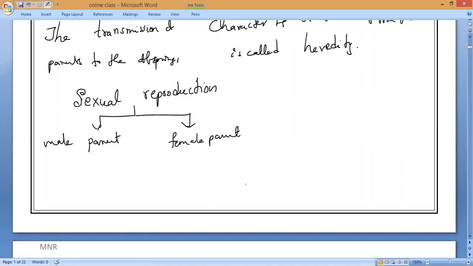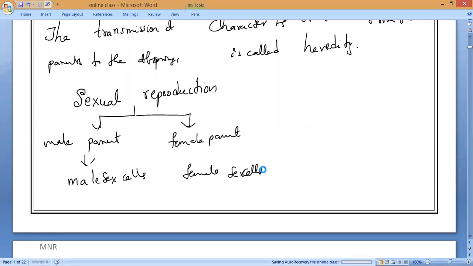The male parent has male sex cells and the female parent has female sex cells.